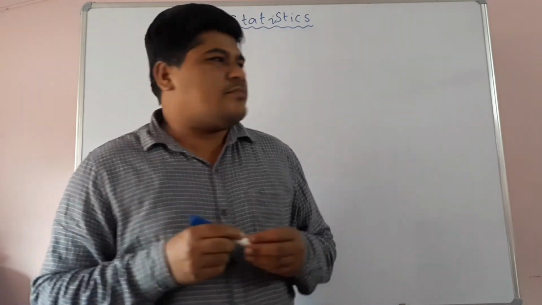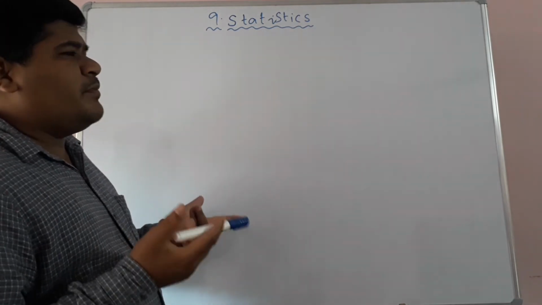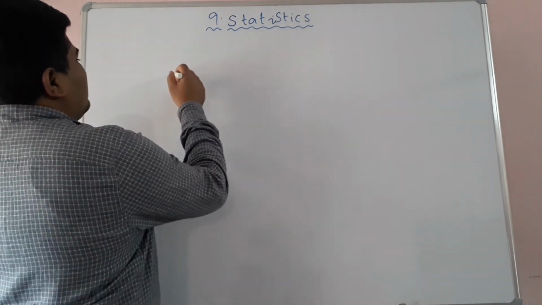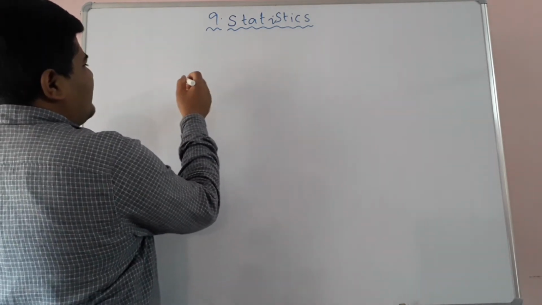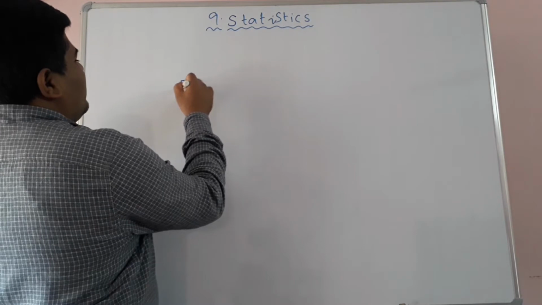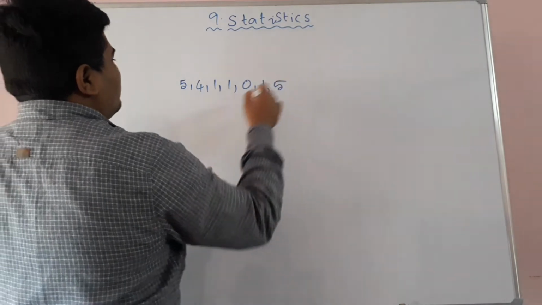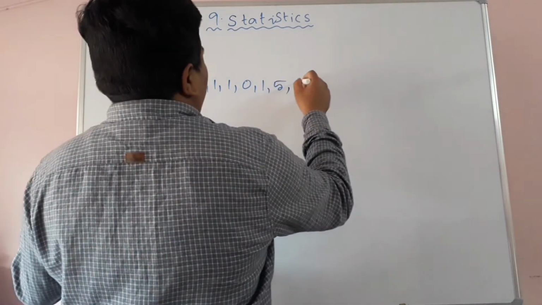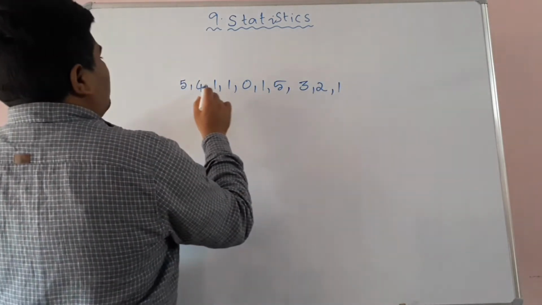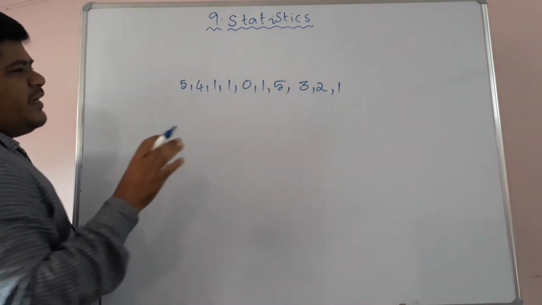Here, suppose the teacher conducted one slip test for 5 marks. 10 students wrote the test and these are the scores, children: 5, 4, 1, 1, 0, 1, 5, 3, 2, 1. That is 1, 2, 3, 4, 5, 6, 7, 8, 9, 10. This is the score by the 10 students.